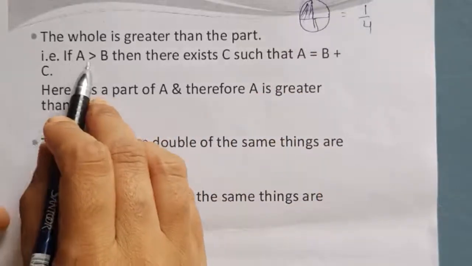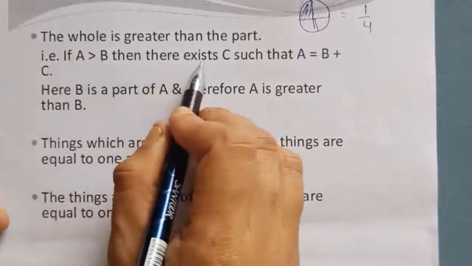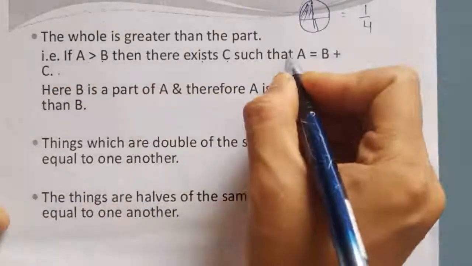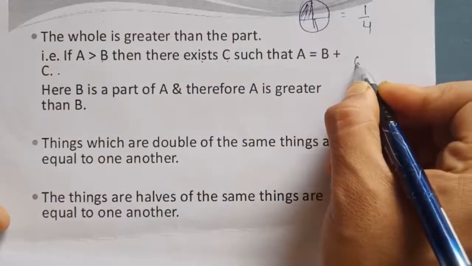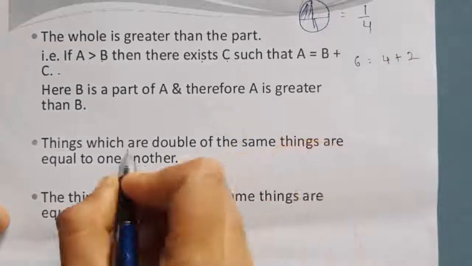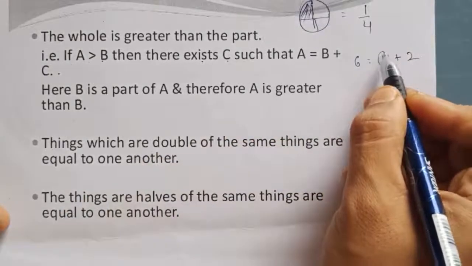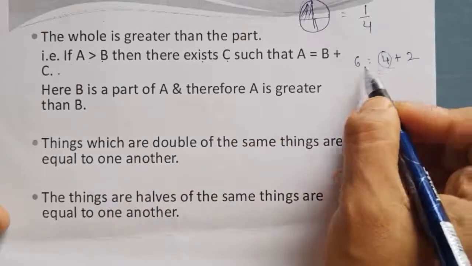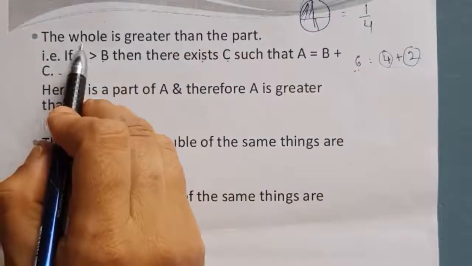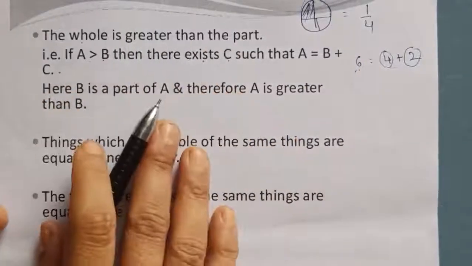If A is greater than B, then there exists a C such that A equals B plus C. For example, when A is 6, B is 4 and C is 2, B is less than A and C is also less than A. So we say the whole is greater than the part.